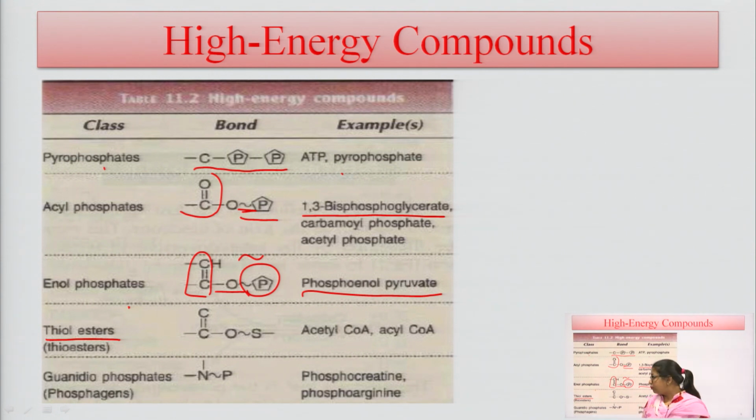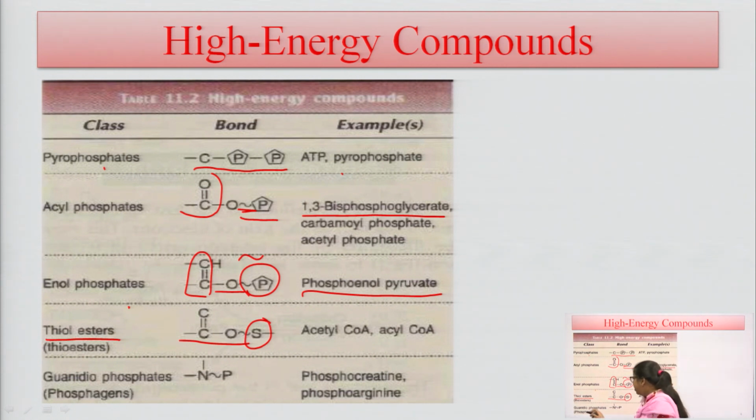Thioesters have a sulfur bond, and they are responsible for high energy generation, forming more than 7 calories per mole of energy.